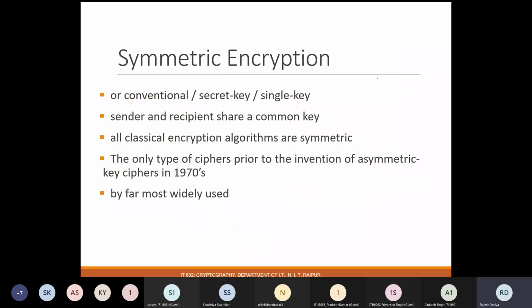As we will discuss, in case of symmetric key or conventional encryption techniques, a secret, single key is being used. So in this case, sender and recipient share a common key. All the classical encryption algorithms were based upon this type of encryption only. The only other type was reported way back in the 1970s. So we can say that this was by far the most widely used technique in earlier times, right?